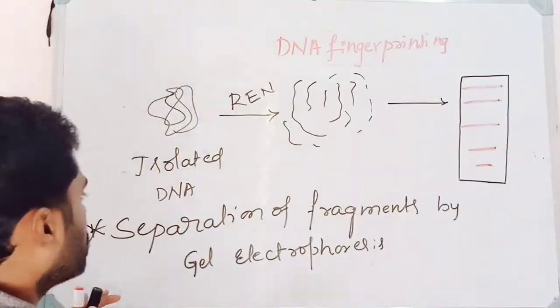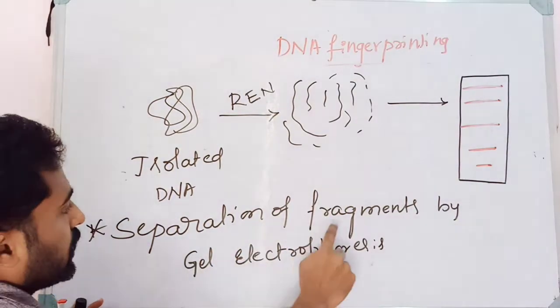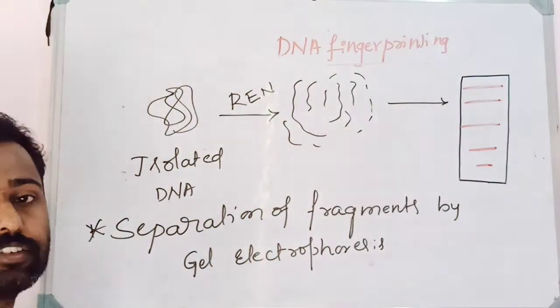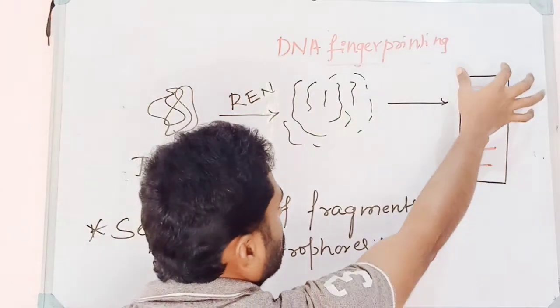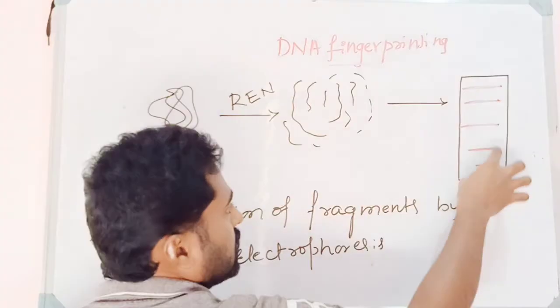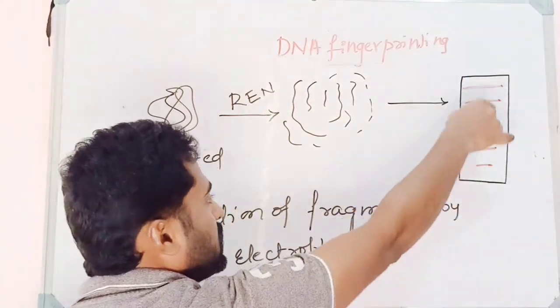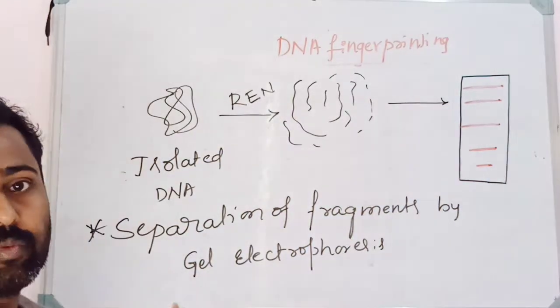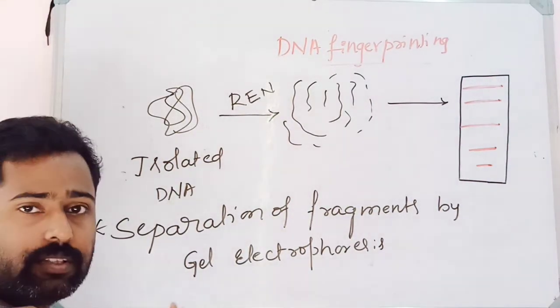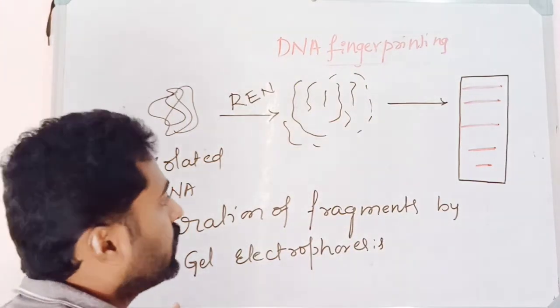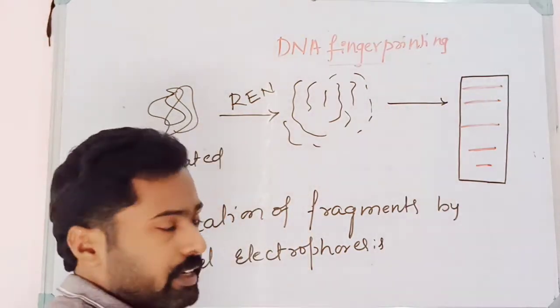So this is the fourth step, what is called separation of DNA fragments by means of gel electrophoresis. This is a gel electrophoretic plate coated with a gel, agarose gel, on which the DNA fragments are separated under the influence of the charge, the electricity. Hence the fragments get separated.